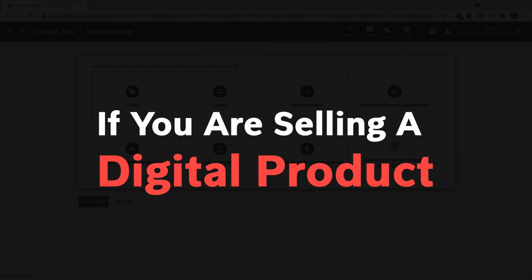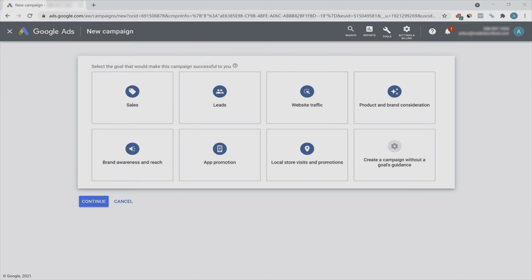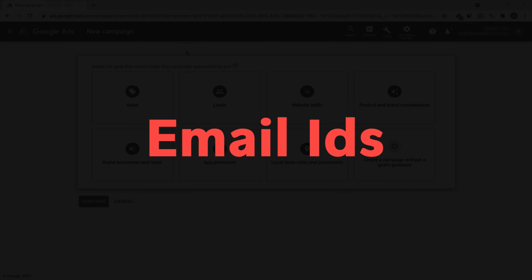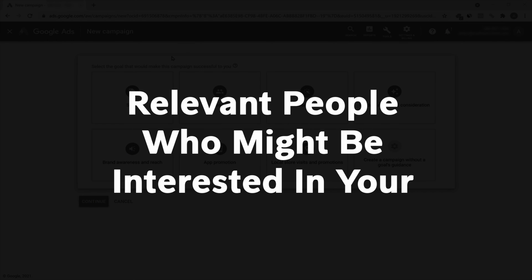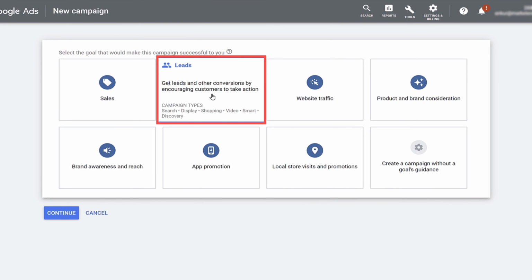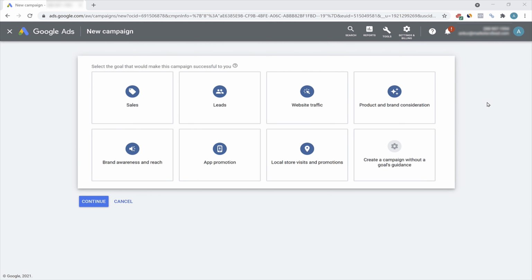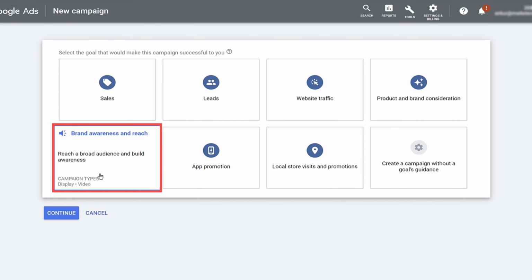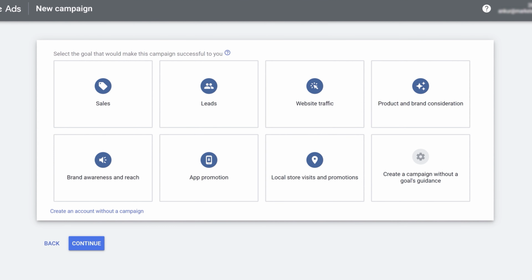If you're selling a digital product like a PDF or a video course, or even if you're a SaaS business looking for free trials, then primarily you are looking for email IDs. Email IDs are the relevant people who might be interested in your product, service, or offer. In that case, you are looking for a lead campaign as the goal. Similarly, if you're a new brand, let's say you are a new startup and you're looking for brand awareness, you want more and more people to know about your brand. In that case, you are looking for brand awareness and reach as the campaign goal. If you're running an offline store, then the campaign objective could be the number of people who visited the store.